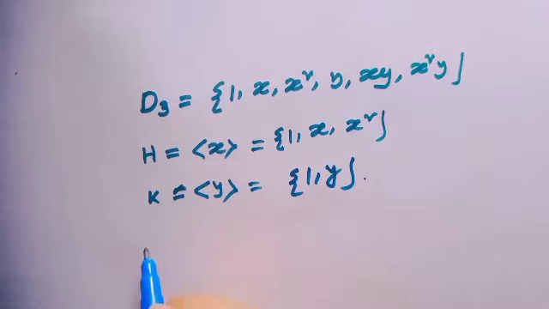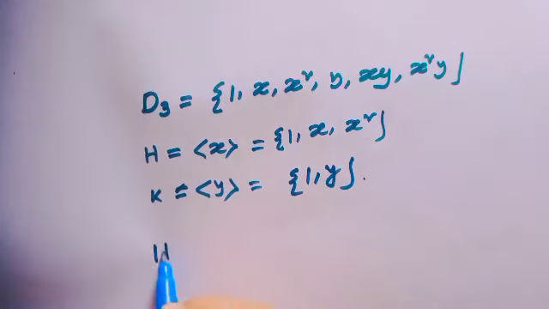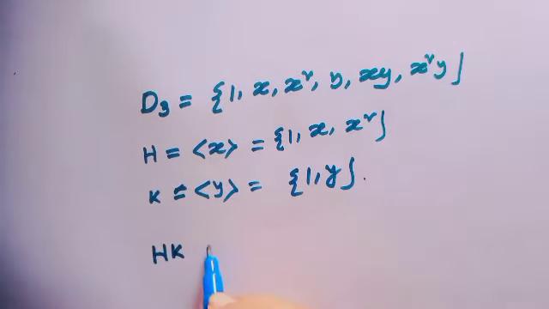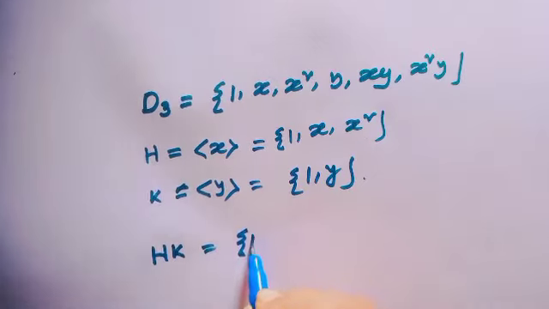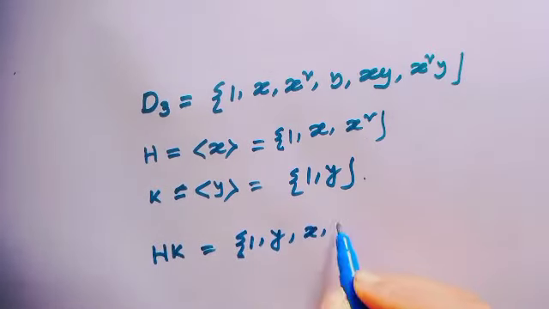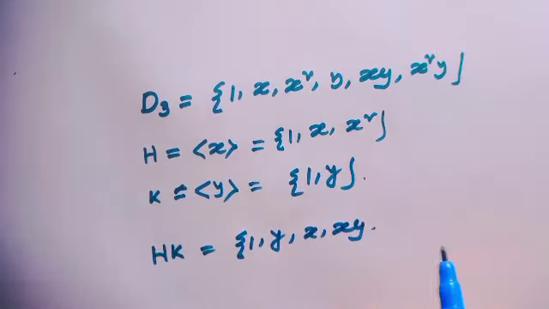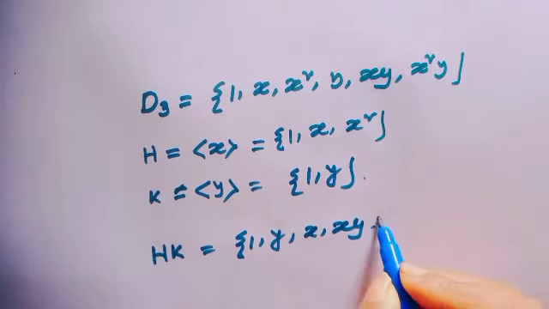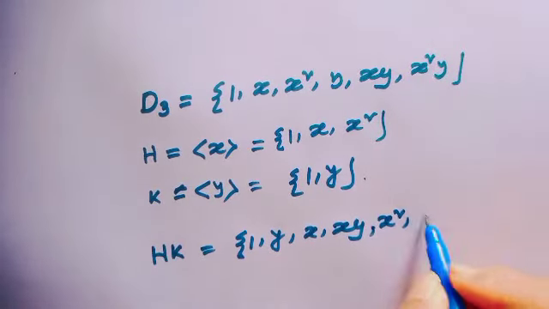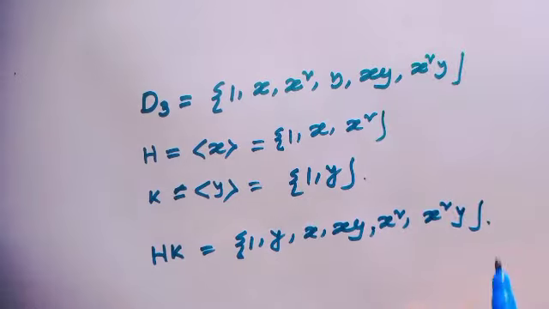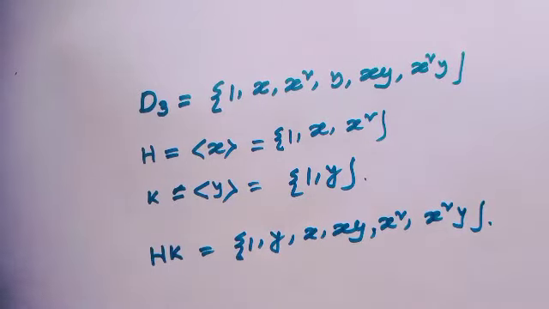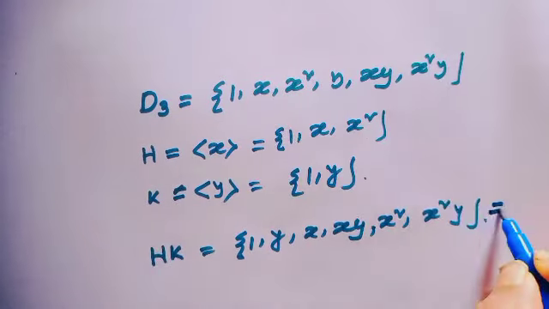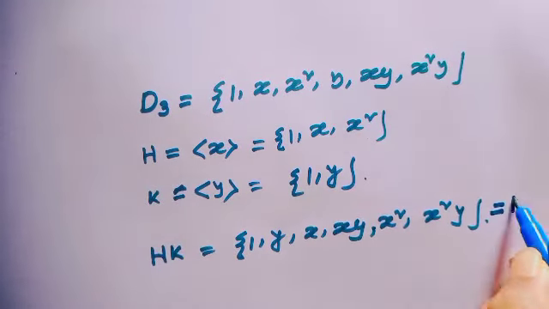Now let's see the product HK, which is equal to 1, y, x, xy, x squared, x squared y. Okay, and this subgroup HK is the whole group D3.